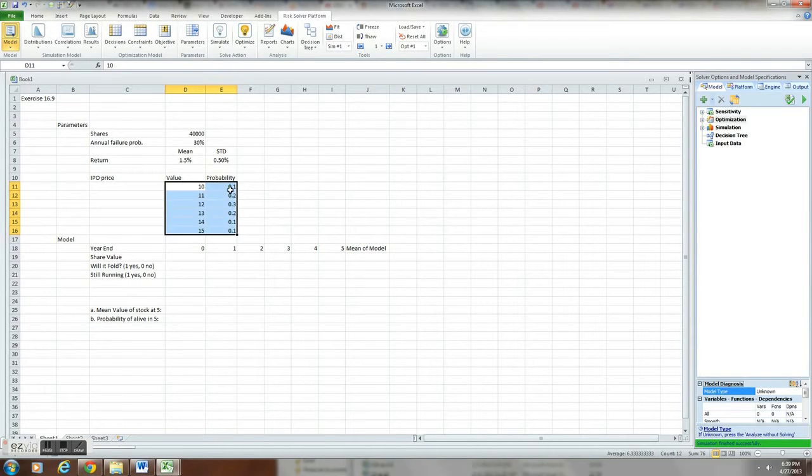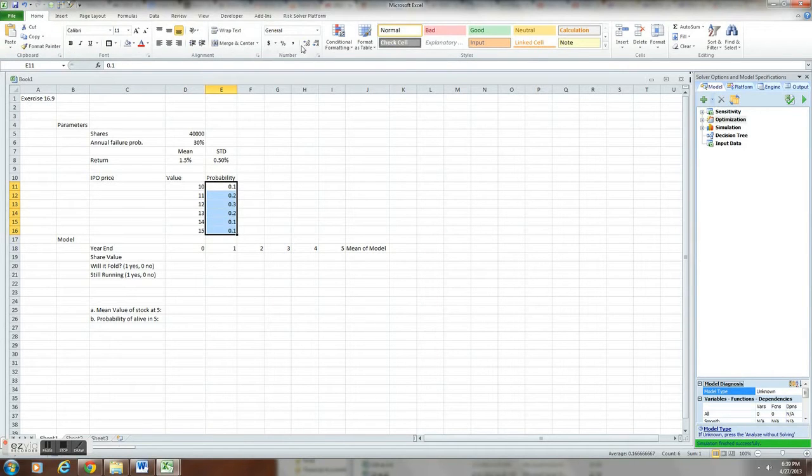In each of the next 5 years, there is a 30% chance that the company will fail. If it does not fail, its stock value will increase by an amount given by a normal distribution with a mean of 1.5% and a standard deviation of 0.5%.